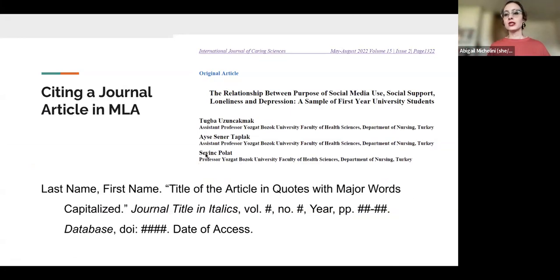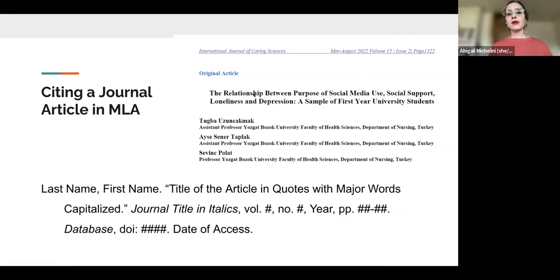Let's say that we are using this exact same article, and I have here the formatting that I want to make sure that I am citing in. This is the MLA format for citing a journal. Last name of the author, first name, title of the article in quotes with major words capitalized, journal title in italics, volume and issue number, the year it was published, the pages, the database it was published in, the DOI, which is like a permanent link, and the date that I accessed it, okay? And then at the end, we'll compare it to the machine one to see how it did, okay?